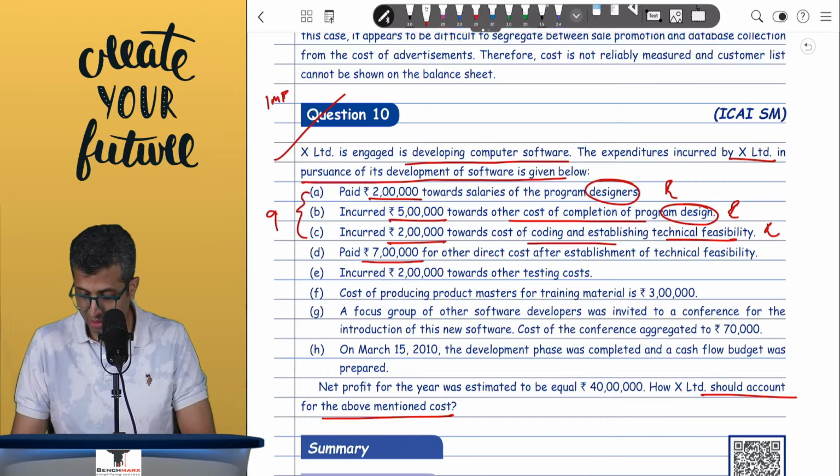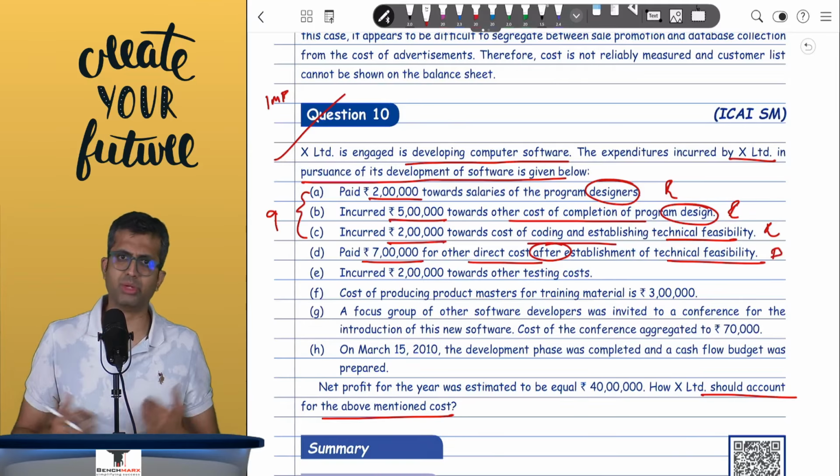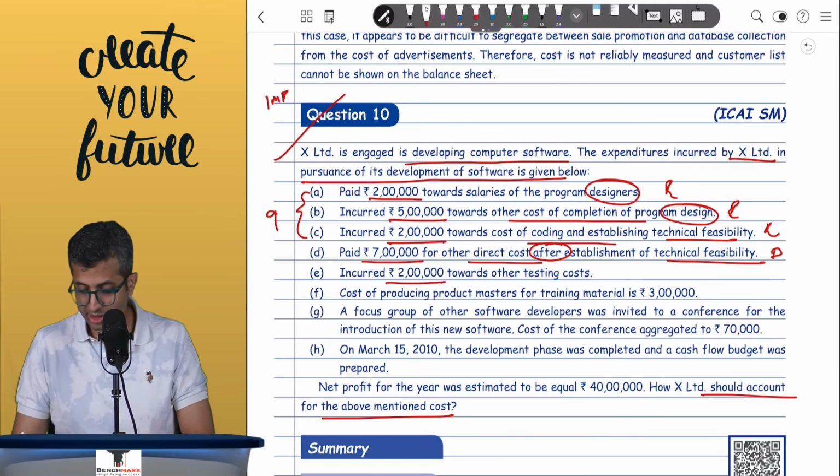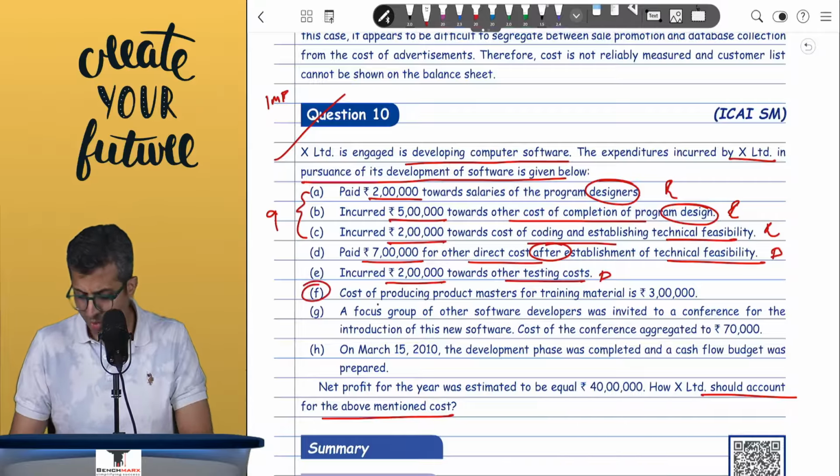Paid 7 lakhs for other cost after technical feasibility. So this is a development cost, will be capitalized. 2 lakhs towards other testing costs, which is during the development phase, and hence this will be capitalized. Now, point F is now removed by the institute because it is a little controversial. But cost of producing a product master for training materials, this is 3 lakhs.